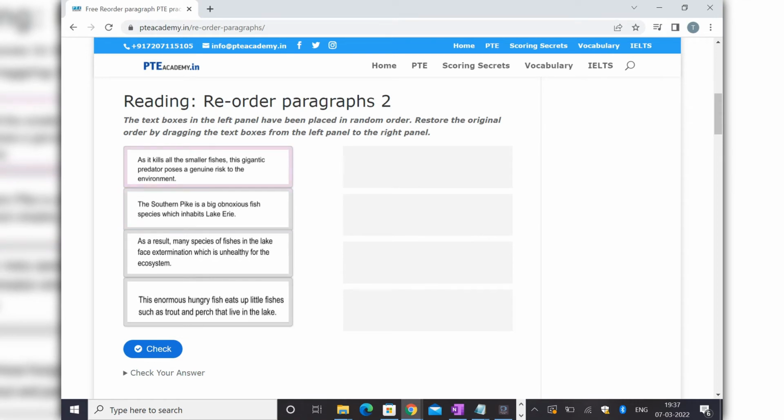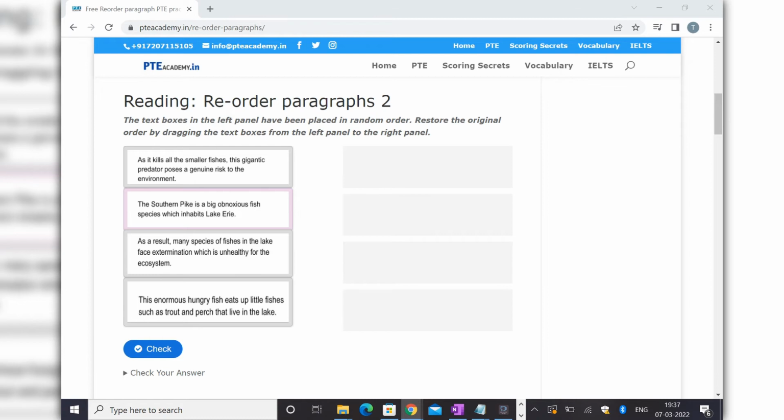As it kills, this is not independent, we don't know. Okay, it says here, as it kills, this gigantic predator poses a genuine risk to the predator. This can be a big option fish. Okay, so again, as I said, this is not independent, but I thought it can be because it is talking about this gigantic predator poses a genuine risk to the environment. It can be, but let's just read more.